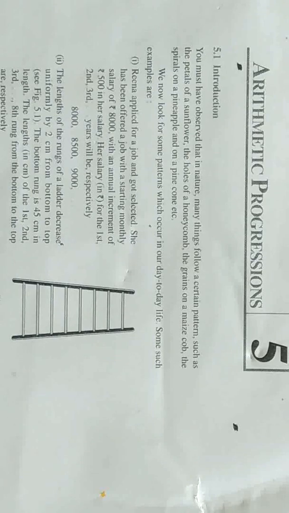The grains on a maize cob, have you seen a maize cob? The grains of a maize cob are arranged in some pattern. The spiral on a pineapple, that spiral is also arranged in a certain pattern. And on a pine cone, etc. These are the natural examples of a certain pattern.